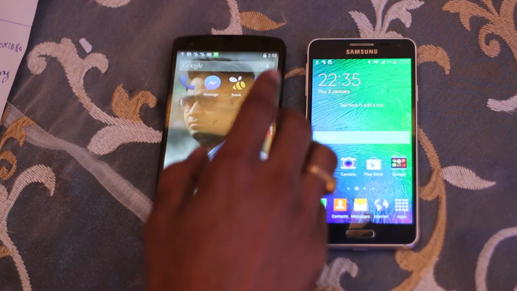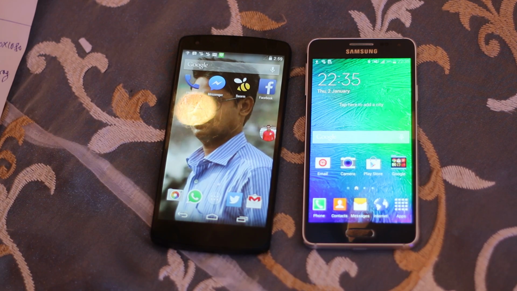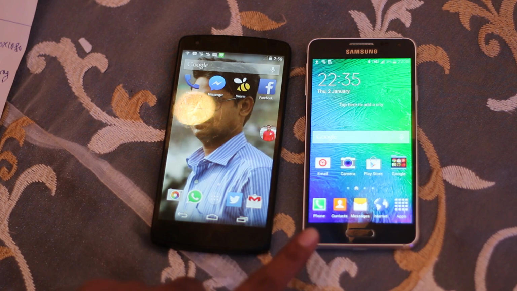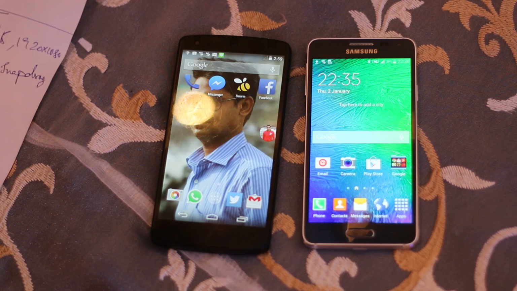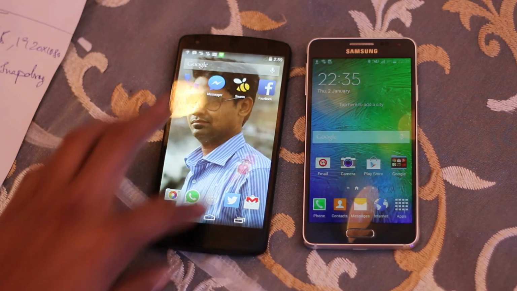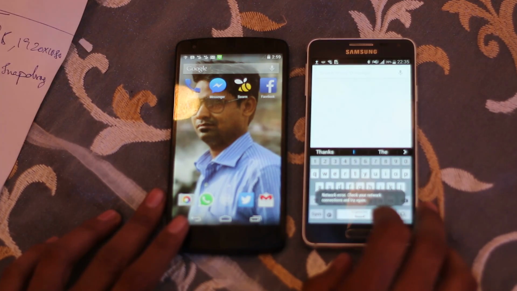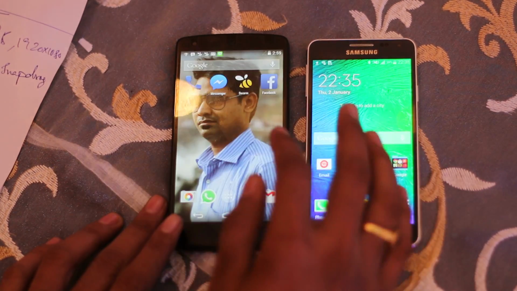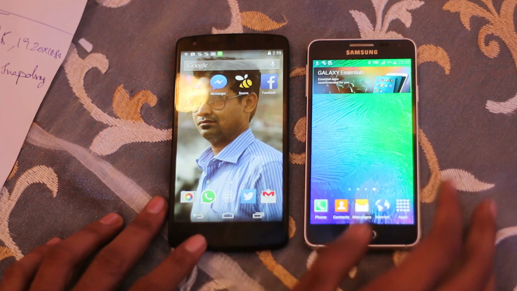The Nexus 5 features a 5-inch Full HD IPS display with a resolution of 1920 by 1080 pixels, whereas the Samsung Galaxy Alpha features a 4.7 inch HD display with a resolution of 1280 by 720 pixels. Clearly the resolution on Nexus 5 is pretty high. Both the smartphones look pretty good at first glance, and there is no lag while using both the smartphones.